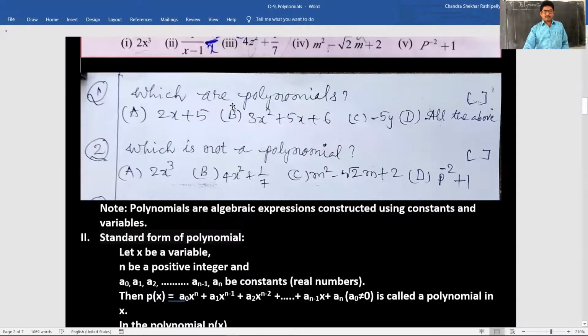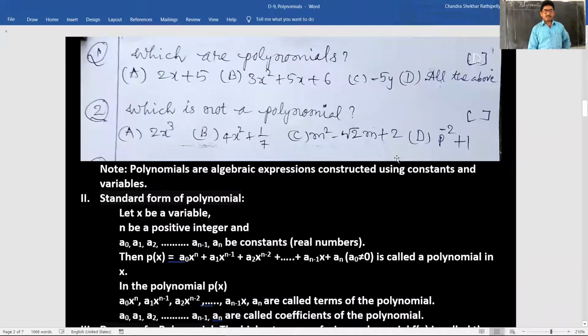Good, children. Which are polynomials in this? A, 2x plus 5. B, 3x square plus 5x plus 6. C, minus 5y. D, all the above. All the above. Very good. Next, which is not a polynomial? D, sir. Yes, very good, D.